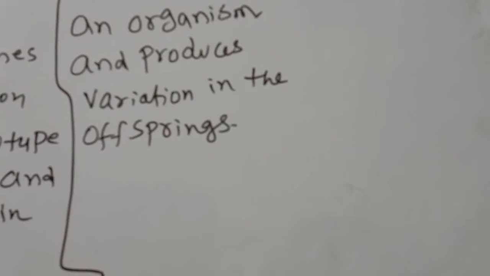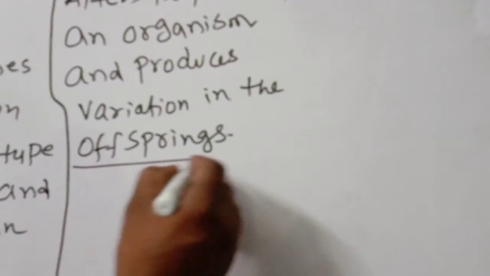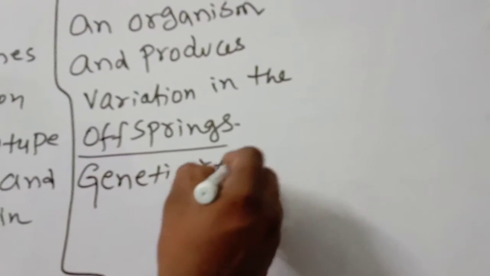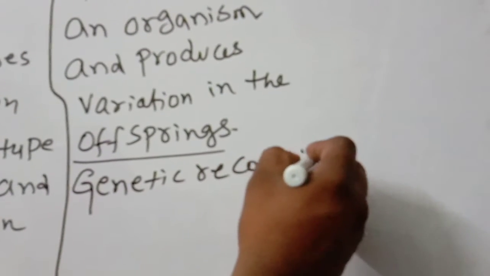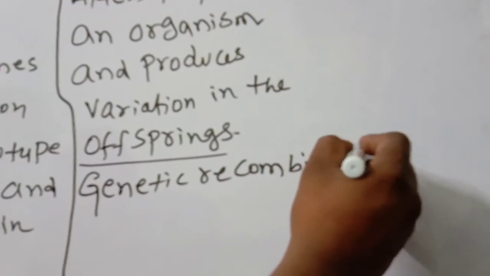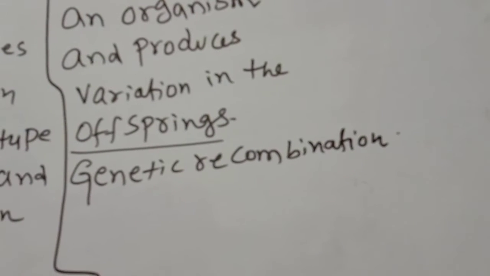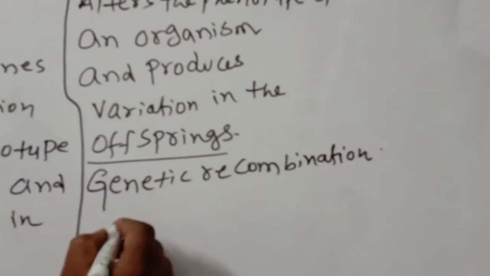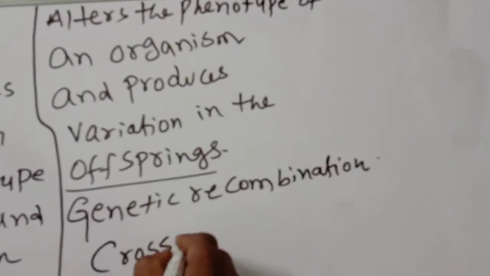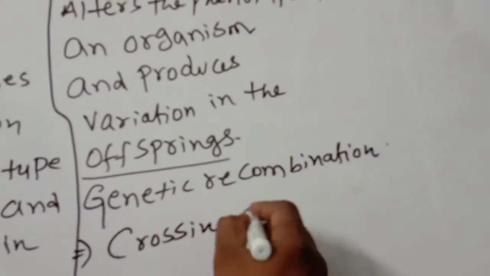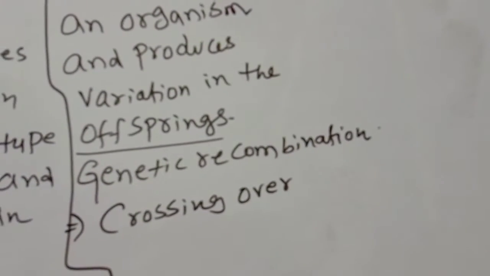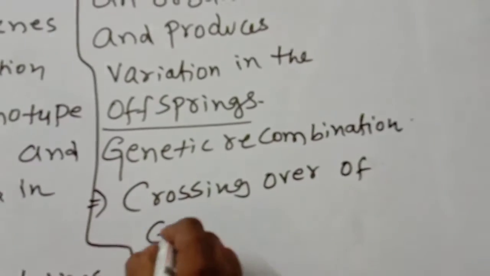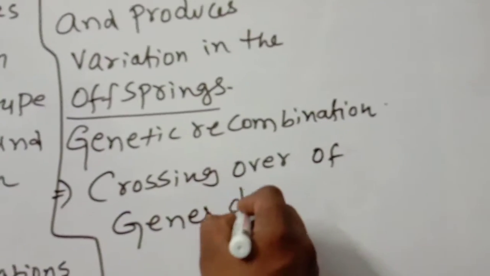The next one is genetic recombination. In the name itself, the answer is there. It is the recombining of genetic materials, genes, due to crossing over of genes during meiosis.